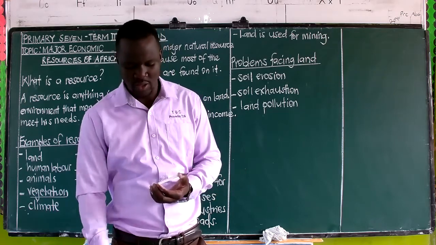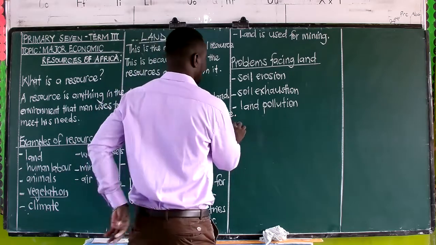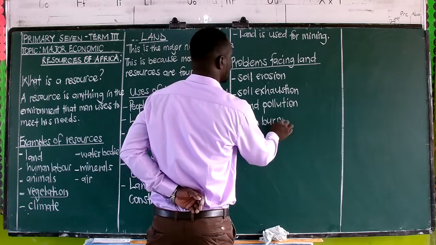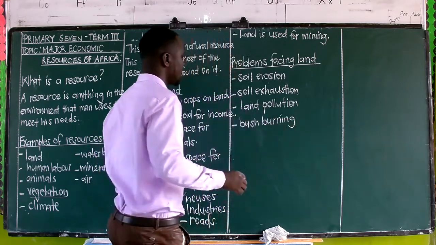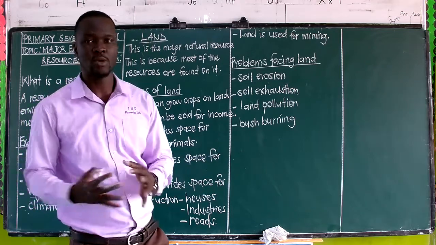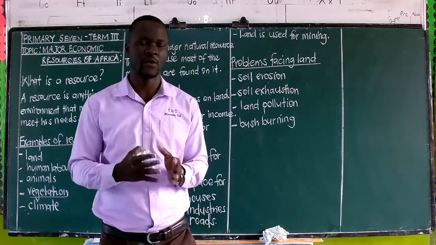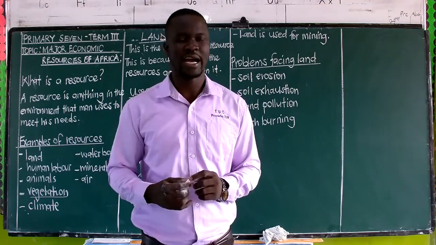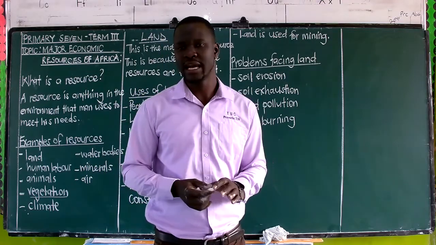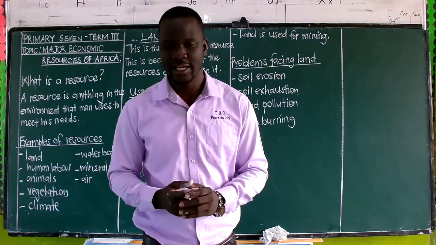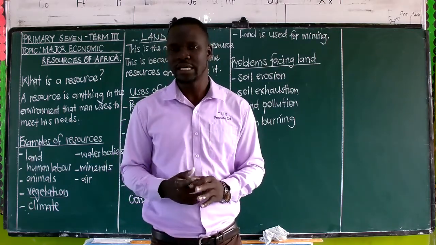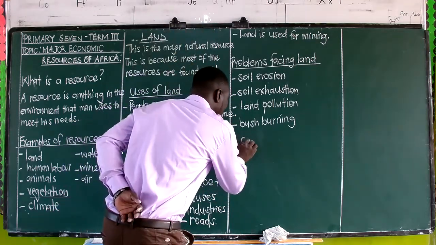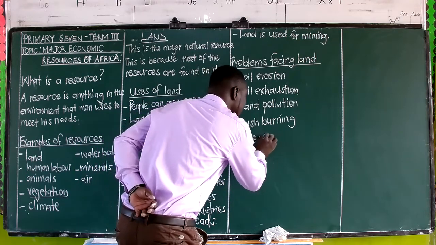Next, we have what we call bush burning. Bush burning simply means setting fire to burn a bush. And of course, we note that this fire will clear the vegetation in that area. Once the vegetation is removed in an area, it exposes the land to erosion agents, which will be a problem. Not only this, we also have people who carry out overgrazing.